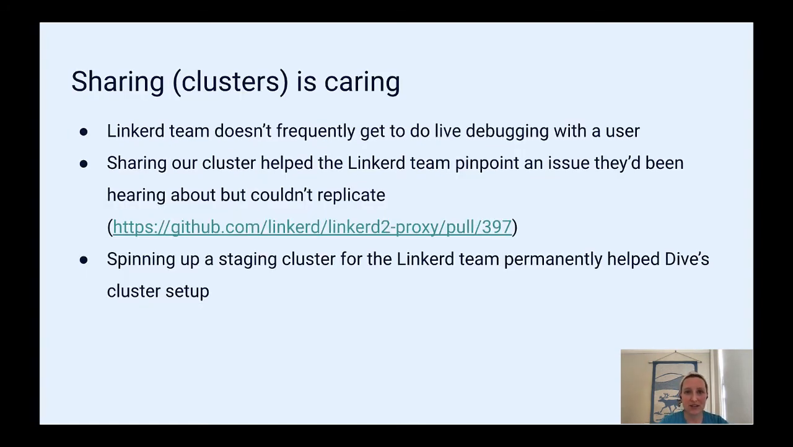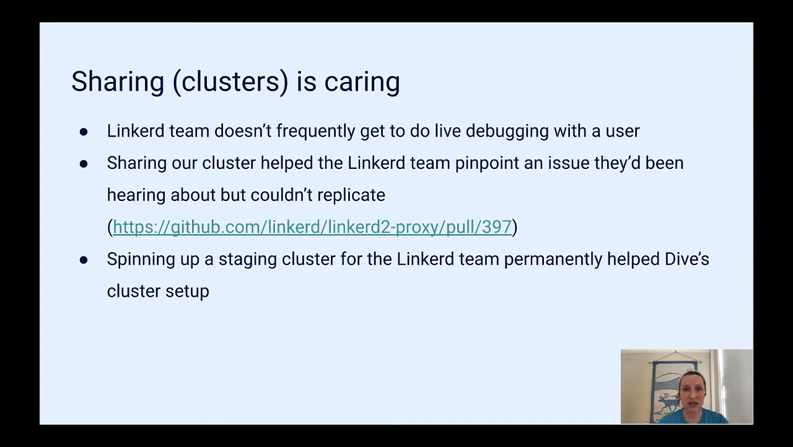This cooperative debugging to fix our failing SLOs mostly took place asynchronously over a period of days and GitHub issues, but we've also been able to take advantage of real-time debugging. While debugging an issue with Linkerd proxy data, the Dive team needed to share information with Linkerd maintainers, so we spun up a separate cluster for Dive staging. Once the Linkerd maintainers were able to have access to our cluster, they were able to diagnose an issue they'd been hearing about from other users but couldn't replicate.